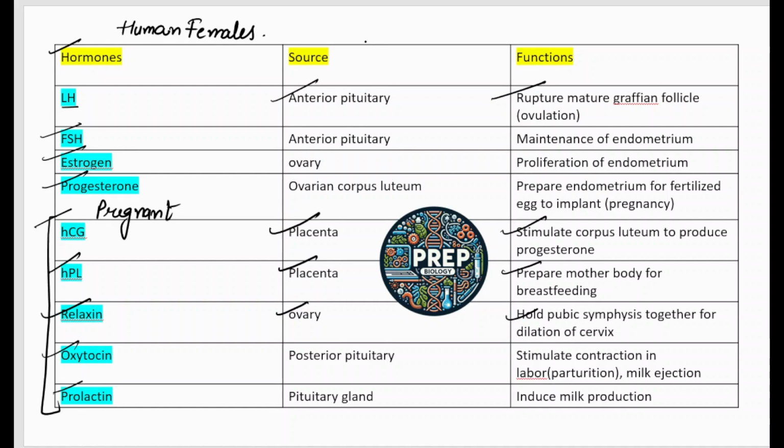You can note or draw this flow, this diagram or this table, in your notebooks. Okay, so revise these diagrams and these hormones repeatedly.